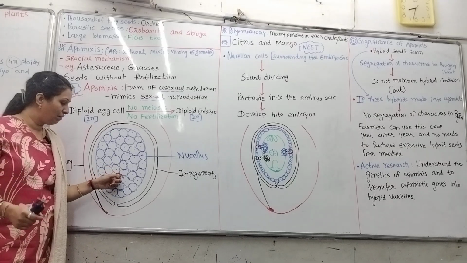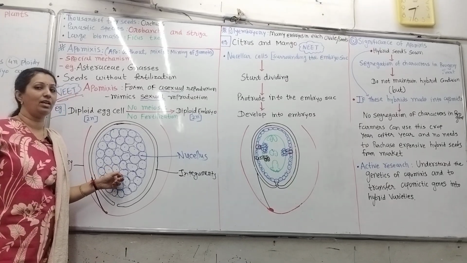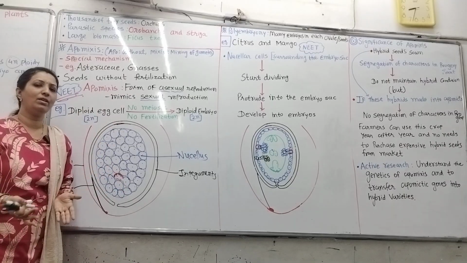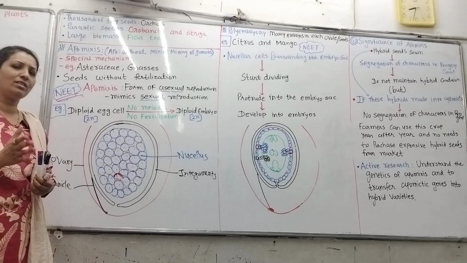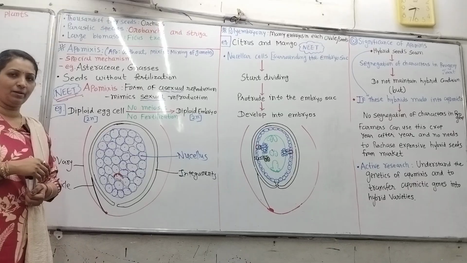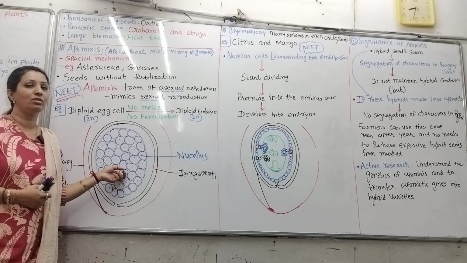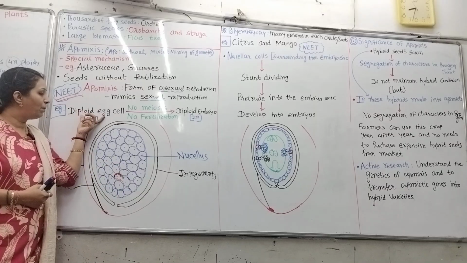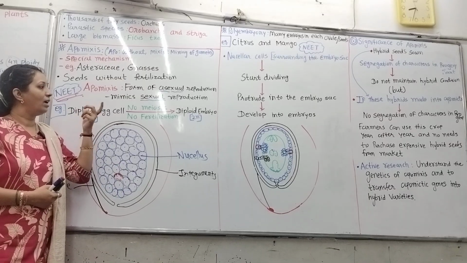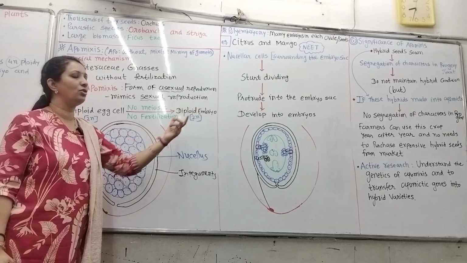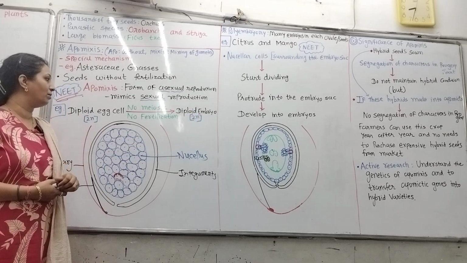Here this megaspore mother cell will undergo mitosis directly 3 times and form the normal embryo sac in that 7 cell, 8 nucleate condition. But haploid condition will not arise due to the absence of meiosis. So a diploid egg cell is formed, and due to the apomictic genes it converts by itself to a diploid embryo.